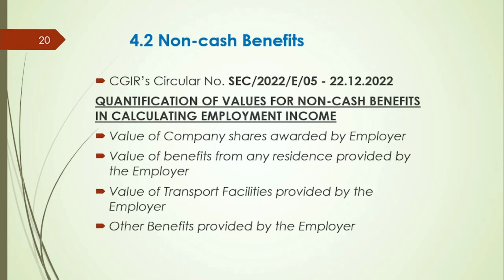The relevant circular has been issued on 22nd December 2022 under SCC 2022 E number 5. You are expected to refer to the circular in ascertaining the employment income for the APIT deduction purpose.